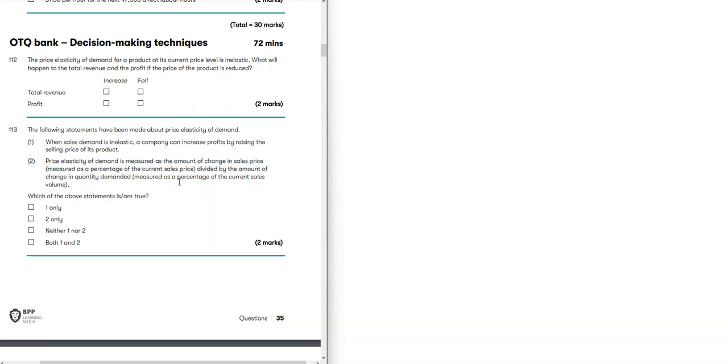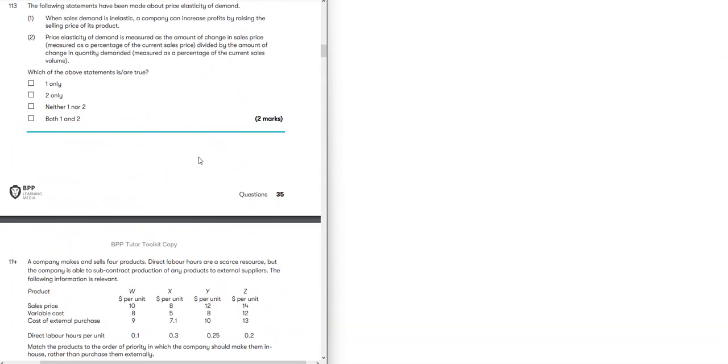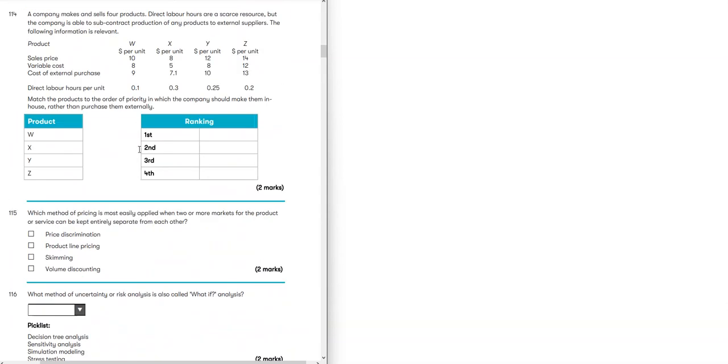The first statement is true, the second one wrong, because it is actually the other way. It is the percentage change in demand divided by the percentage change in price. Okay, next. So yeah, here only the first one is correct.